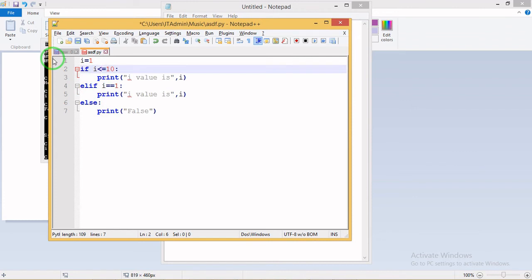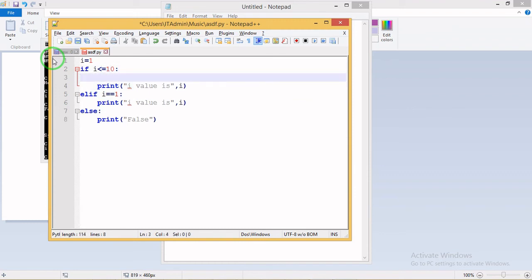If i is less than equal to 10, it moves to this part, but I don't want to do that, so I'm filtering again. If i is less than equal to 5, again I am filtering it downward, so it has to pass here. Once my value is 6, it will not come here, it will go to the other part. So I'm giving i less than equal to 20.